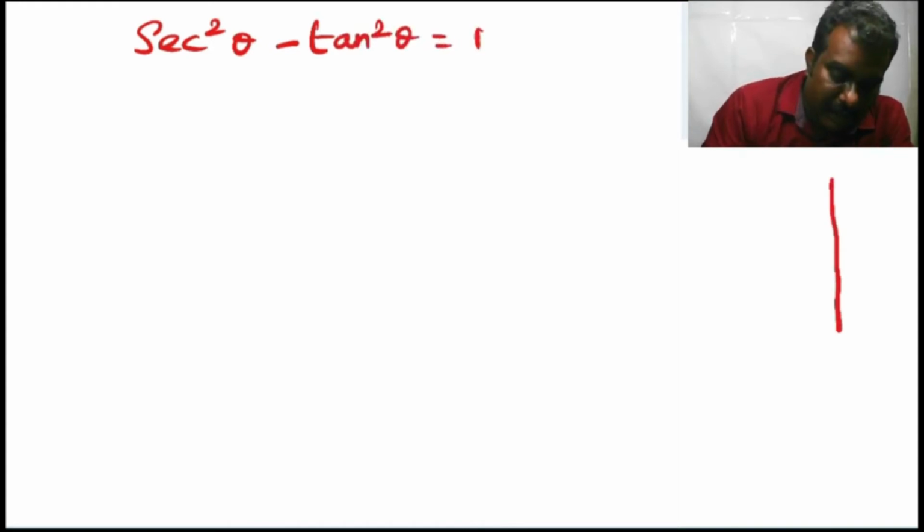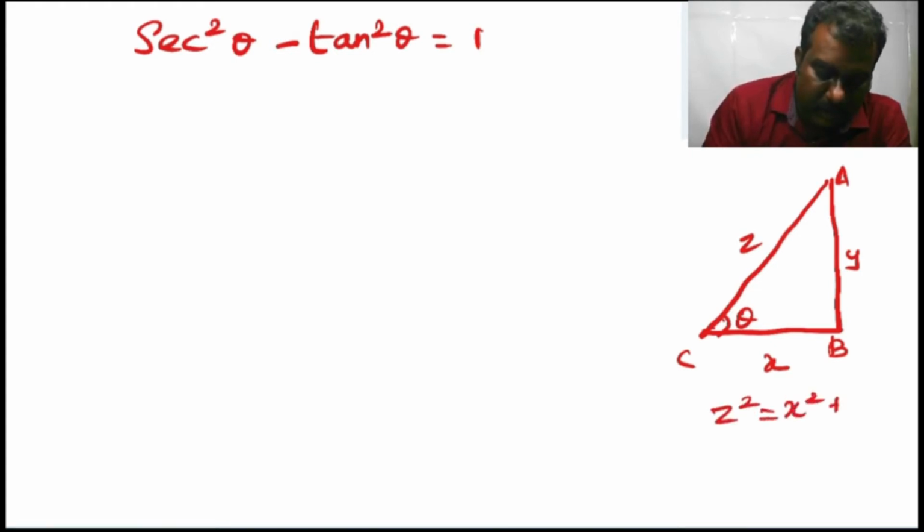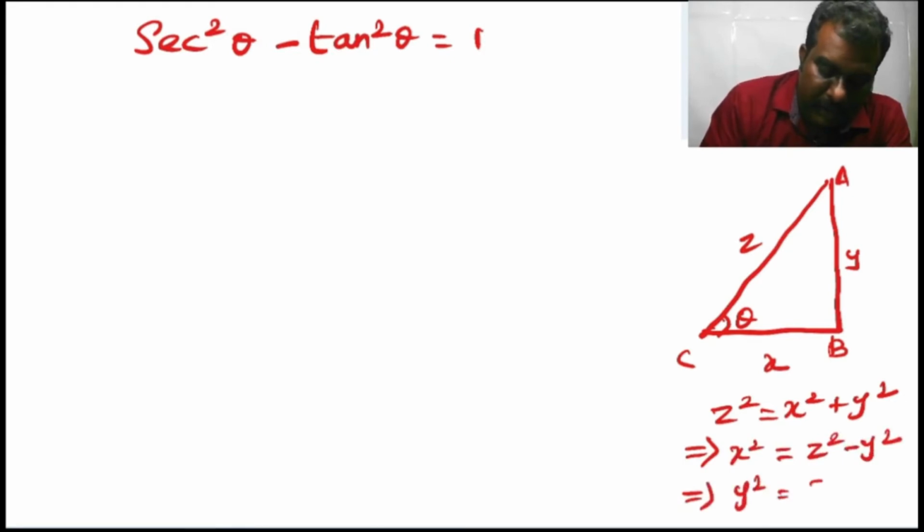Consider the right angled triangle ABC with a base x and the height y and the hypotenuse z. Make an angle theta with the base x. By using the Pythagoras theorem, z square is equal to x square plus y square, which implies x square is equal to z square minus y square and y square is equal to z square minus x square.